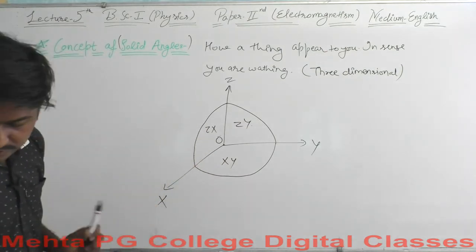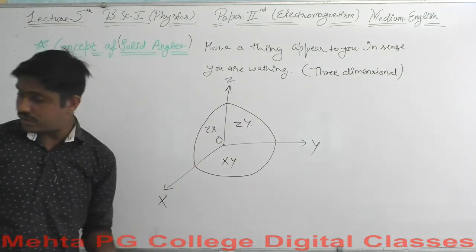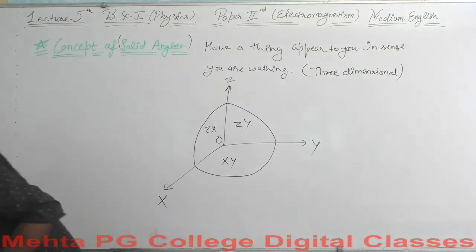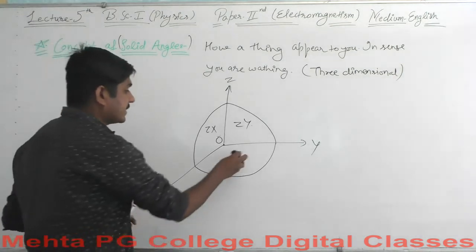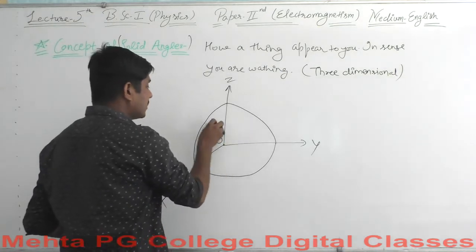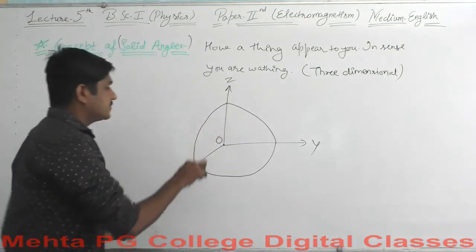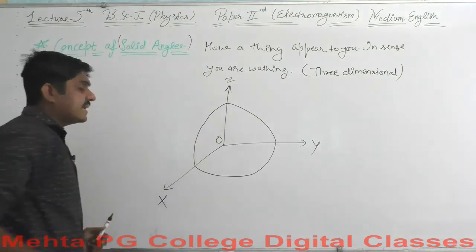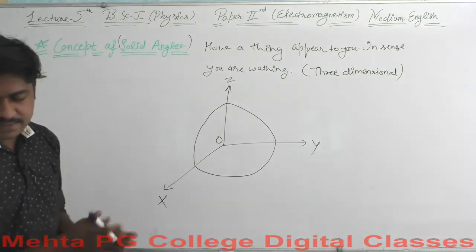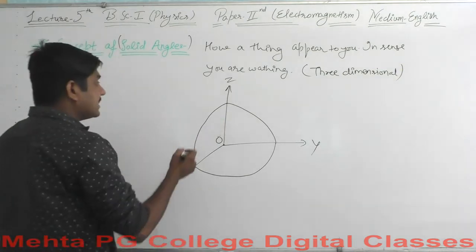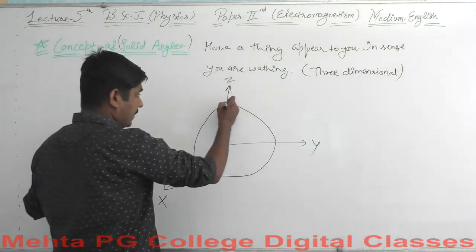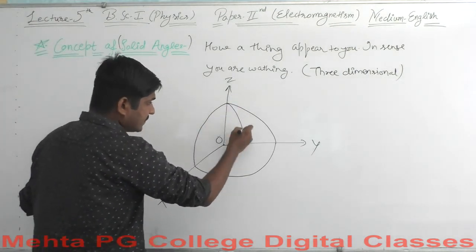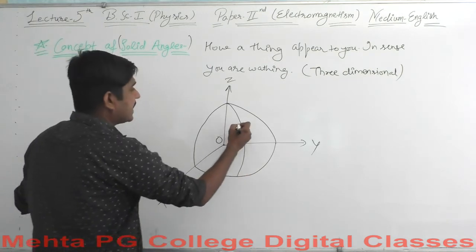I am going to rough this because we do not need it any more. Where is the duster? Here it is. Here I am representing all the 3 planes. Let's say here we have an object at point P.